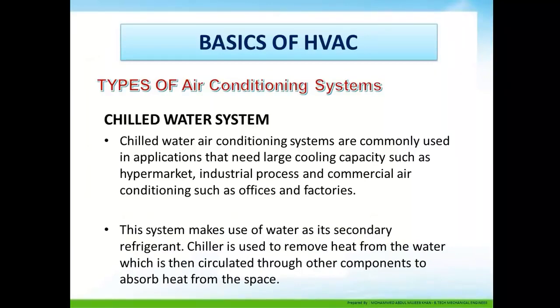The chiller is used to remove heat from the water, which is then circulated through other components to absorb heat from the space. It is a combination of DX and chill water, where the refrigerant acts as the primary system and the chill water acts as the secondary system.